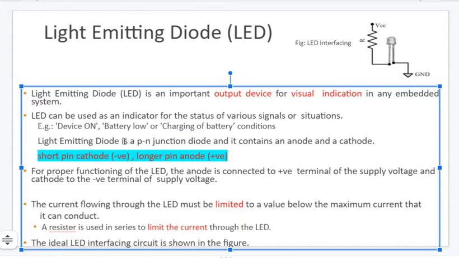Okay, so now coming to this, what is it made up of? It's made up of a PN junction diode. Hope you all know the operation of a PN junction diode, which consists of an anode and a cathode. Some other purposes of using LED, you can see here. Some other characteristic is identifying whether the current is flowing through the circuit or not. And also that the flow should be limited.